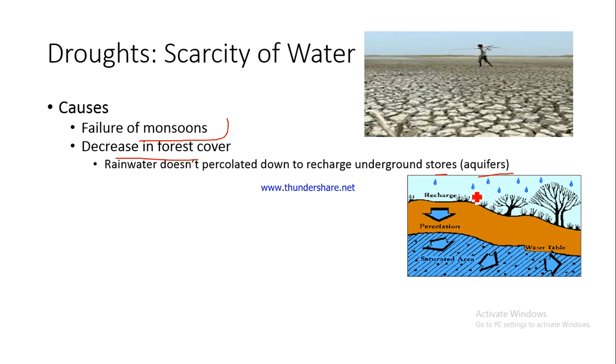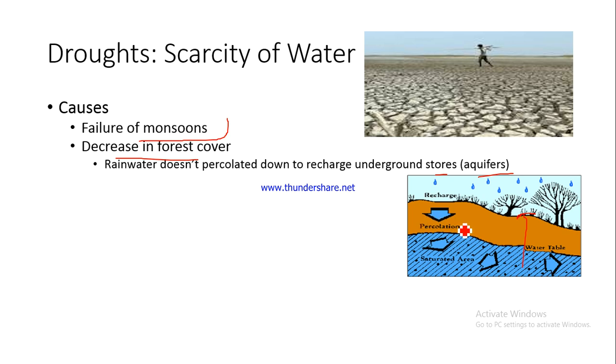Whenever there is rainfall, the rainfall is taking place, and this is the soil surface. You can understand here the trees are growing and the vegetation is here, so this is the surface and this is the top part of the soil. So the water will seep down, it will percolate down, and this is the water table. Water table is that level below which the water is available throughout the year. So this is the water table, and this is basically getting recharged by rainfall, and whenever there is a dry season, we can draw out water from here.